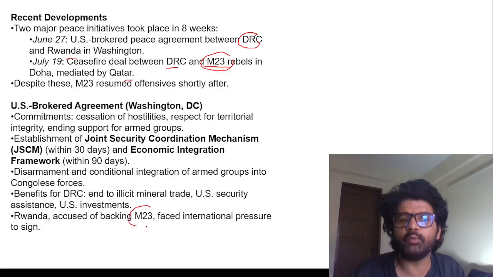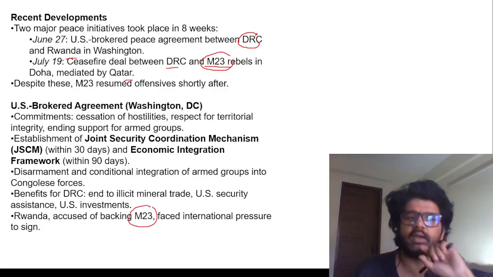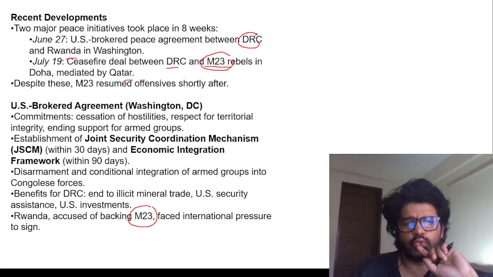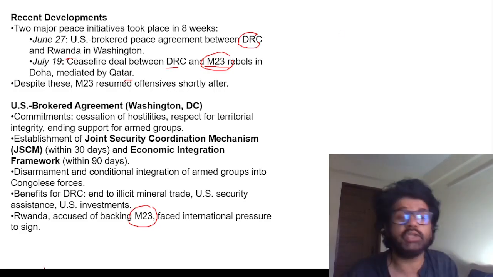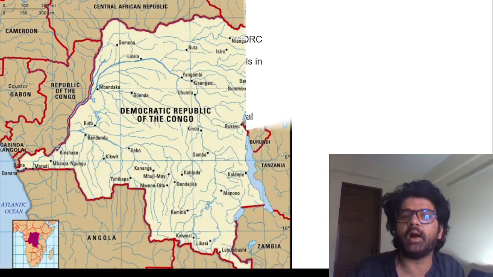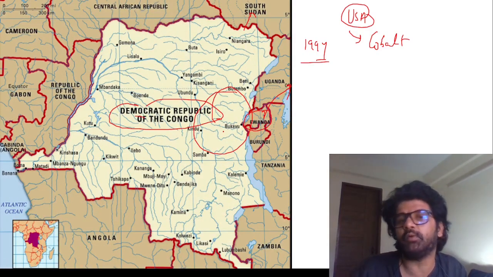Rwanda is backing these M23 rebels. Most of these tribals are in the Rwanda region only. I think they're Tutsi or Hutu. You can have a look at it, you don't need to remember these. Just remember Tutsi and Hutu, all these rebels, they are part of this Rwanda and Democratic Republic of Congo region.